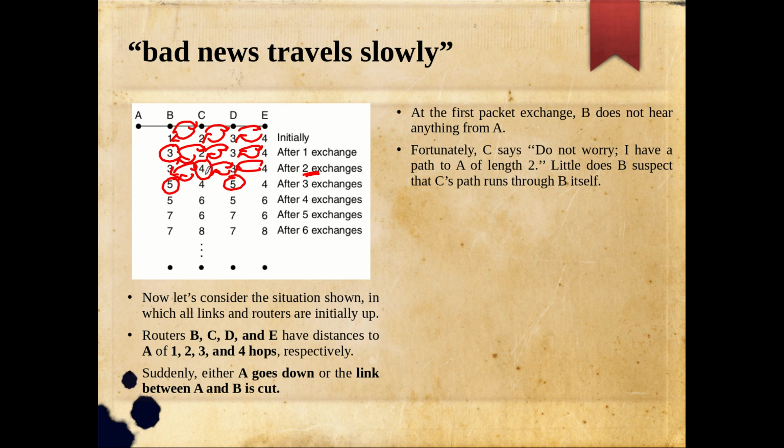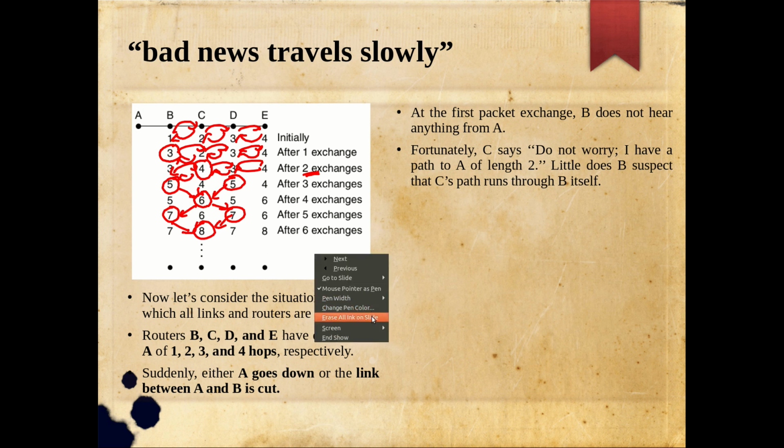Similarly, the same wrong information 4 is communicated by C to D, and here from E also it is getting that 4. Randomly it will choose either C or E, plus 1, like that. This 5. Again, now in the next hop, this 4 is updated to 6. How? This 5 plus 1. And similarly, this 5 is updated to 7. How? This 6 plus 1. This 6 is updated to 8. How? This 7 plus 1. So, like that, this update is happening. Hope it is clear for you. Right? Maybe this figure may be confusing. I am clearing it. Just understand.